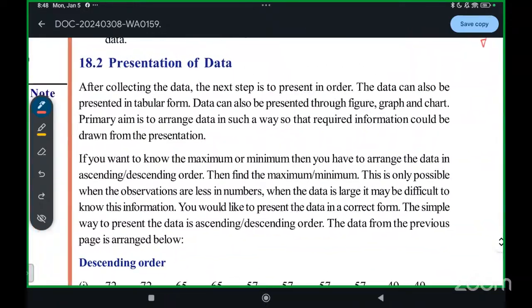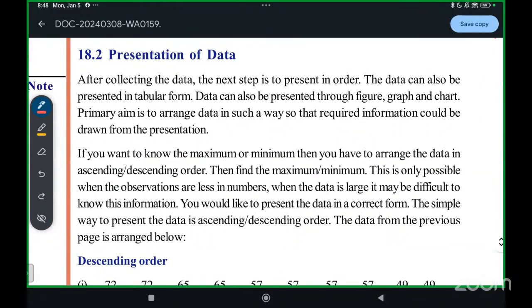Okay. Now we will talk about presentation of data. After collecting the data, the next step is to present the data in order. It can be presented in a table form, through a graph, through a diagram, through a chart. So that is how data is presented.